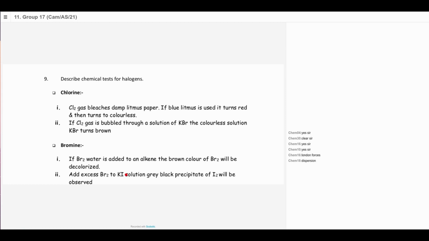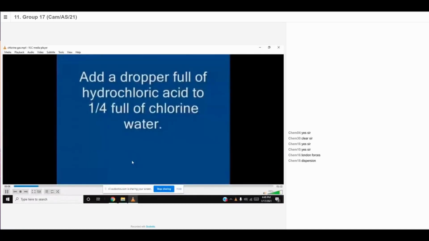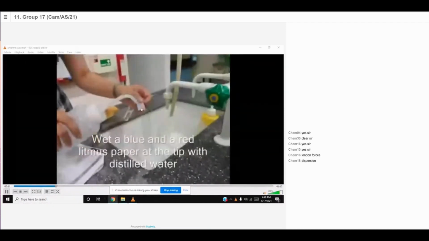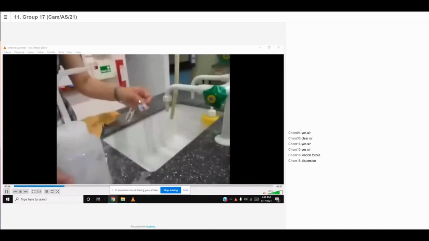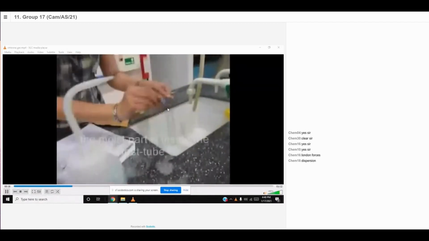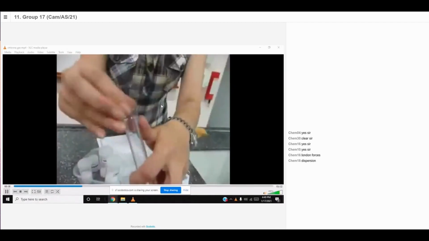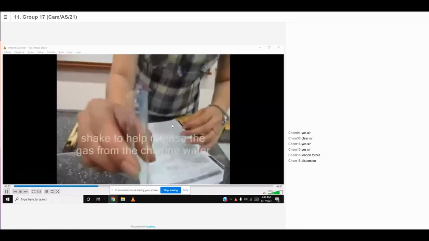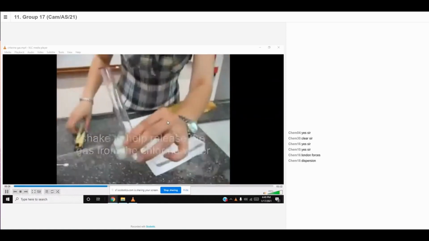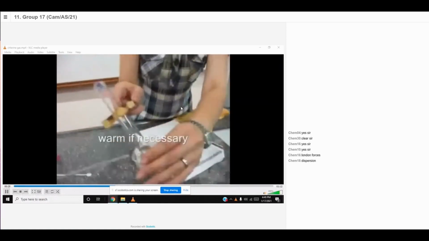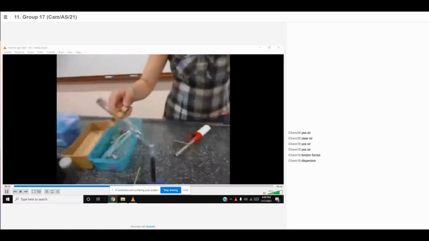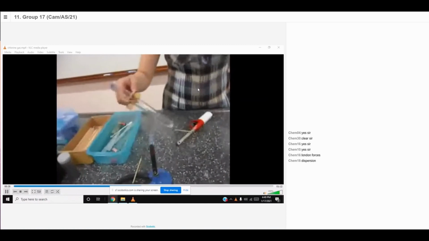We can have a look at this, just for the chlorine. We have two damp litmus papers here, the red litmus and the blue litmus. We first moisten them and then keep them exposed to the chlorine gas. When you carry out the reaction which releases chlorine gas, the blue litmus will turn red first because chlorine gas reacts with the moisture in the litmus paper and forms hydrochloric acid.